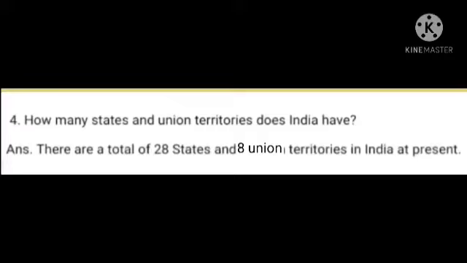The answer is, there are a total of 28 states and 8 union territories in India at present.